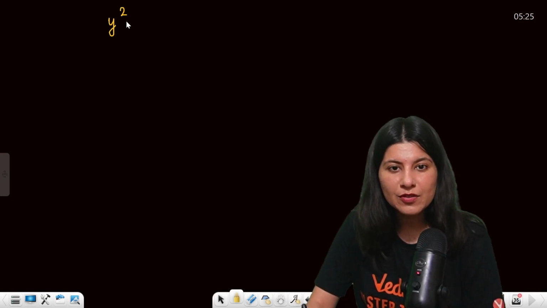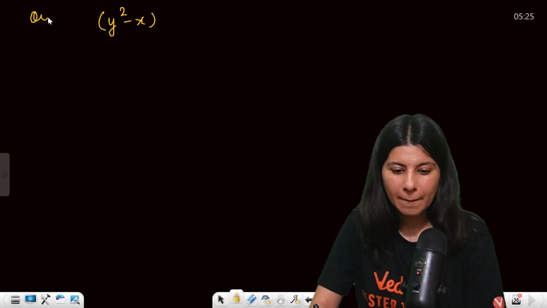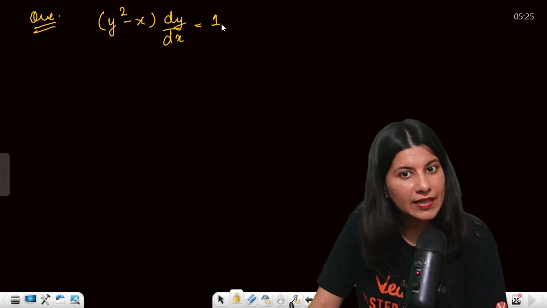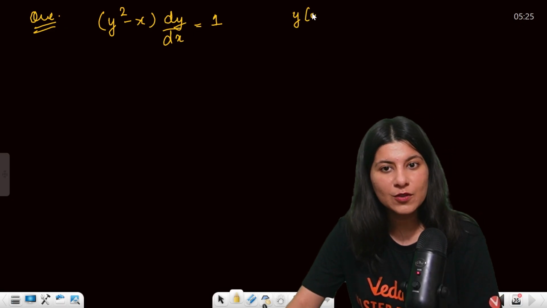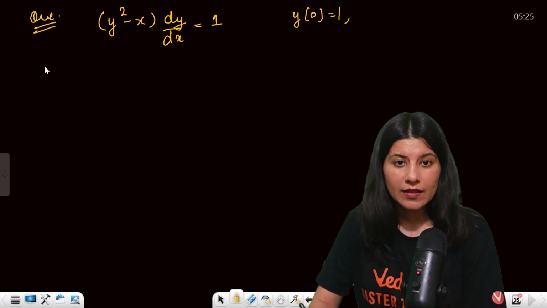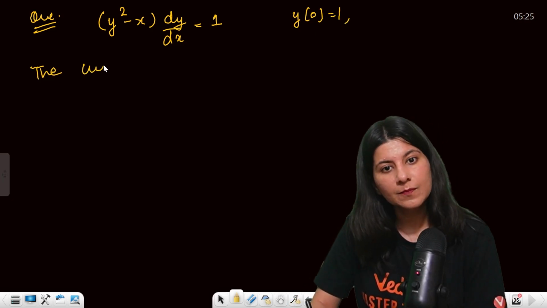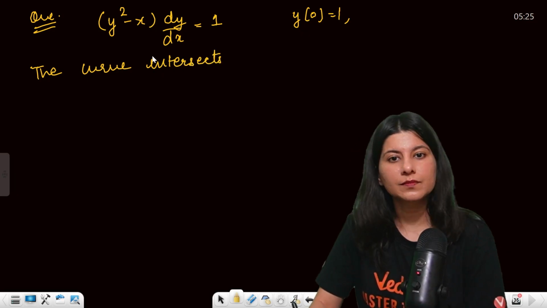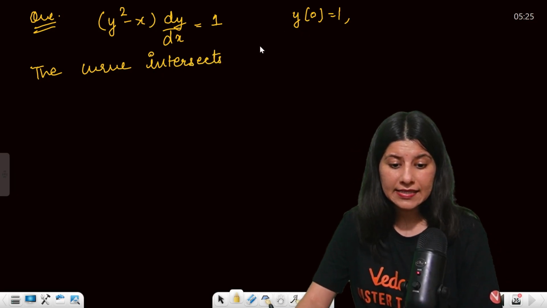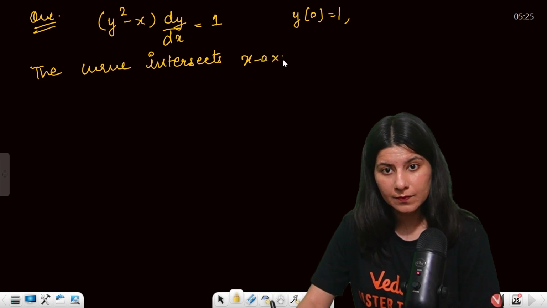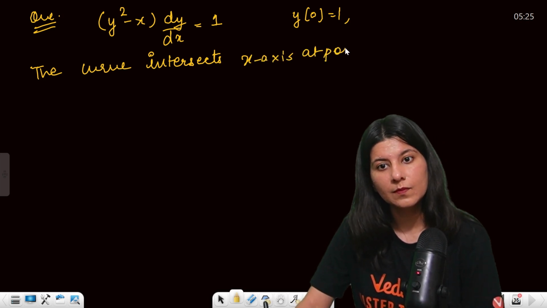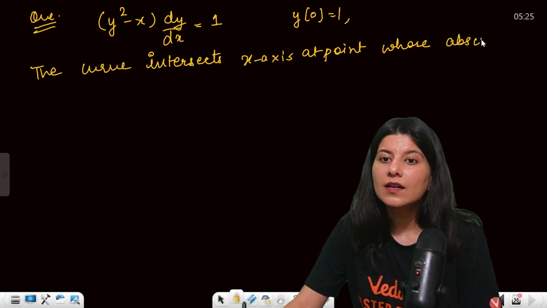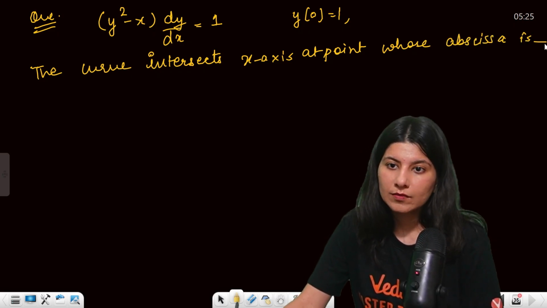Now one more question: y square minus x dy by dx equals to 1, guys, where y of 0 they have given as 1. Now they say the curve intersects x-axis at point whose abscissa is.